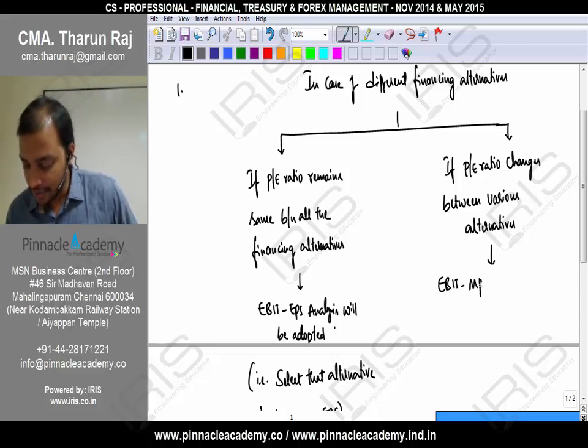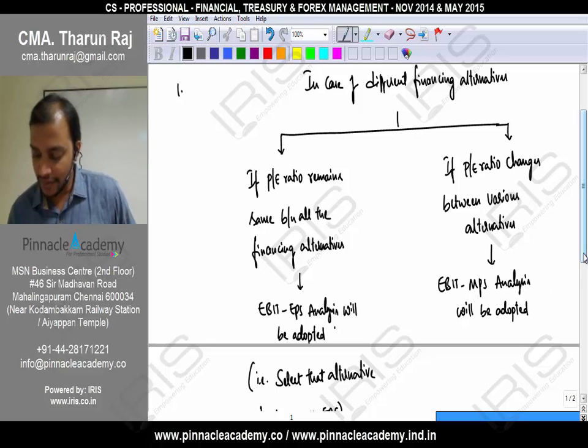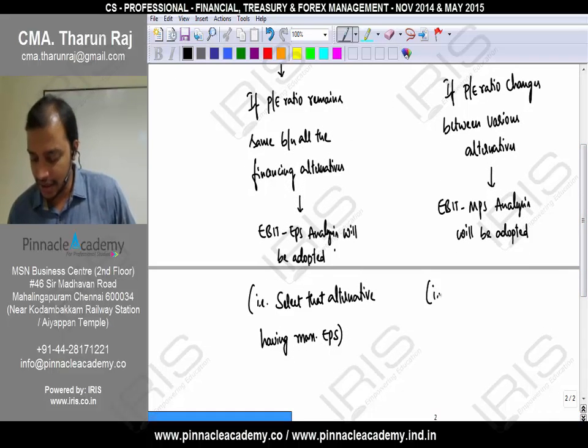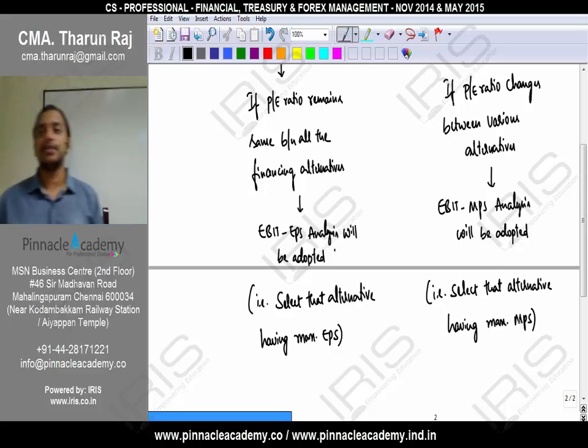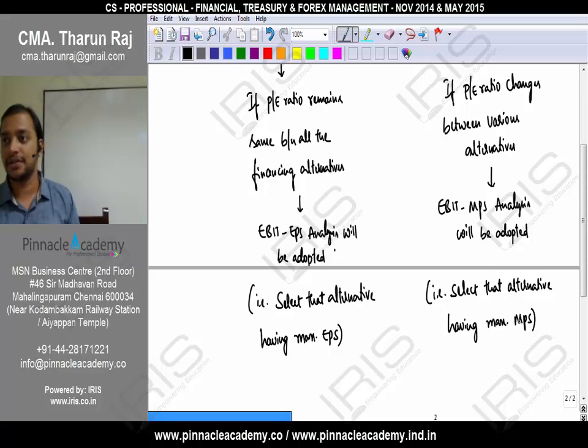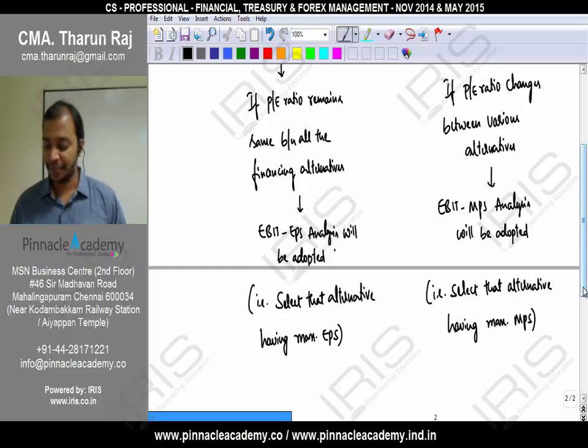EBIT MPS analysis will be adopted. That is, select that alternative having maximum MPS. Select that alternative having maximum MPS. Understood? So this is how we will do the selection.